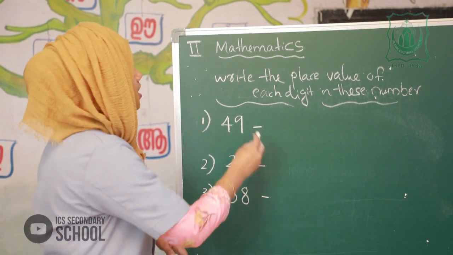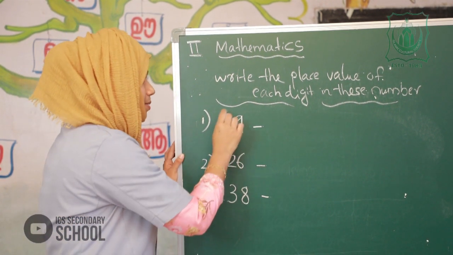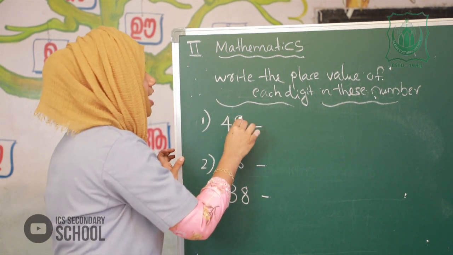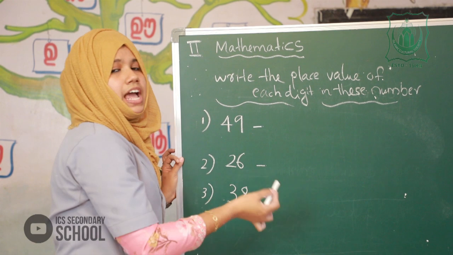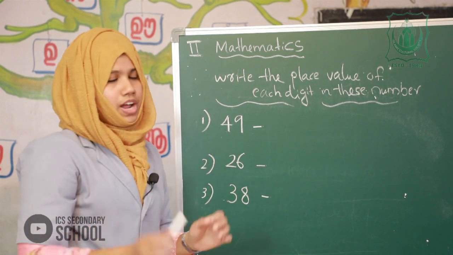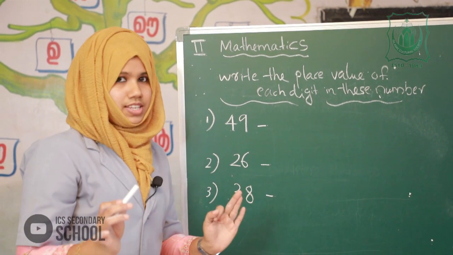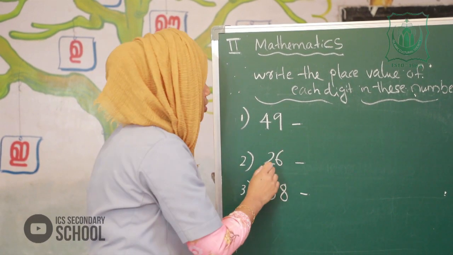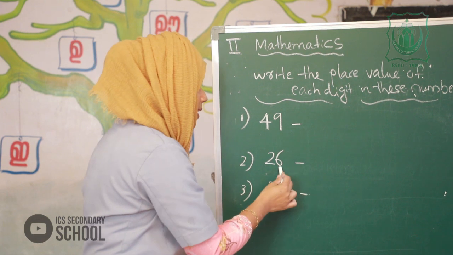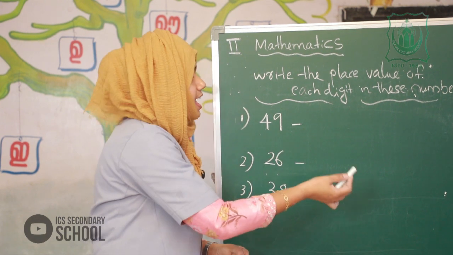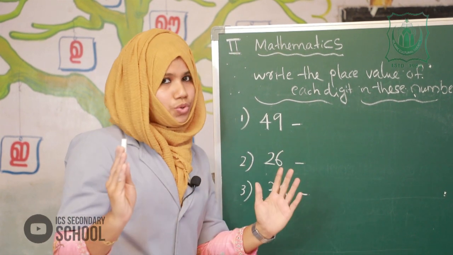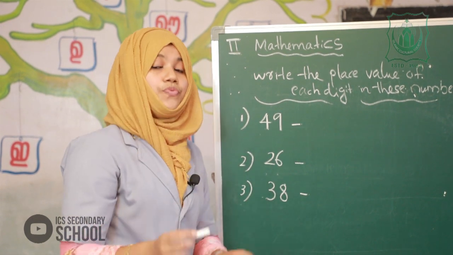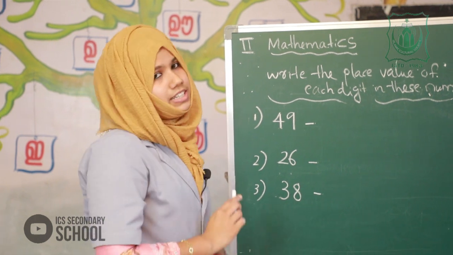It's simple. Write the place value of each digit in the number 49. Write the place value of 9 and write the place value of 4. Our next question is 26. Write the place value of each digit in the number 26, which means write the place value of 6 and write the place value of 2. Okay. And the last question is write the place value of each digit in the number 38.